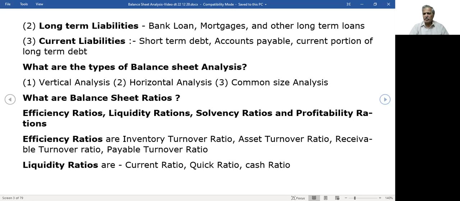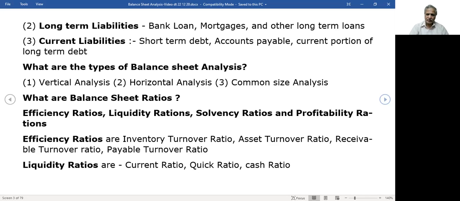We compare the balance sheet items of inventory, assets, accounts receivable, and accounts payable with the turnover. Turnover means net sales. Net sales again means whenever you make sales, some of the items may be returned back to you as not good. So sales minus sales returns and also discounts. So that net sales is called turnover here. Inventory is compared with the turnover. Assets are compared with turnover. Accounts receivable are compared with the turnover. Accounts payable are compared with the